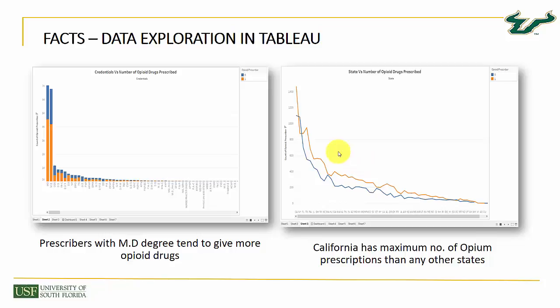So coming to the visualization, here we did a data exploration and came across certain good and insightful facts. As you can see on the left, we got to know that the prescribers having the credential of MD degree tend to give more opioid drugs as compared to the others. Then on the right side you can see that CA, California, has the maximum number of ones, that is, the maximum number of opioid prescribers as compared to any other state.